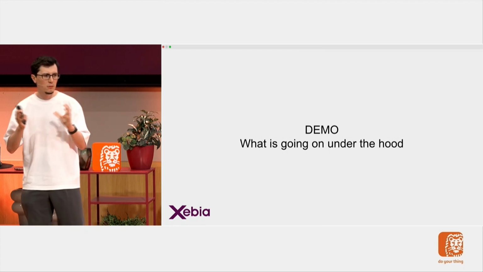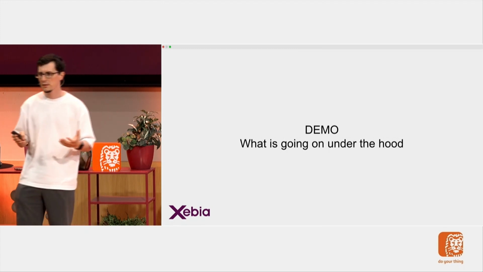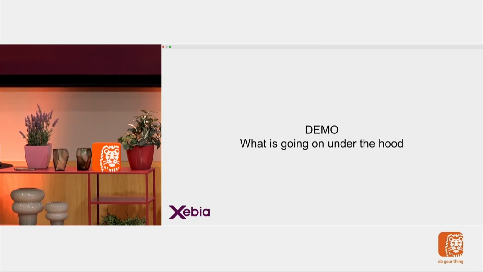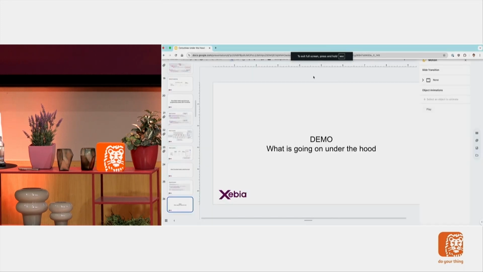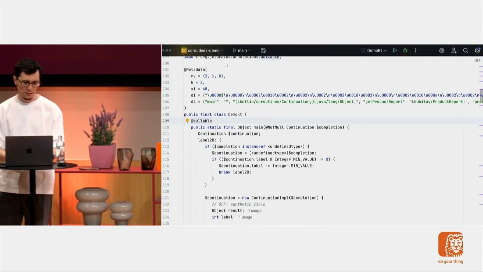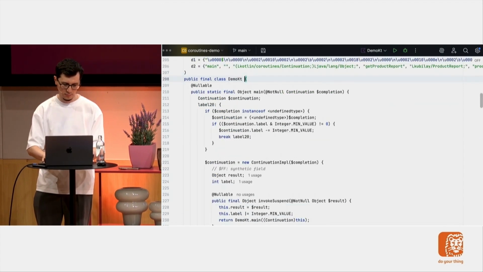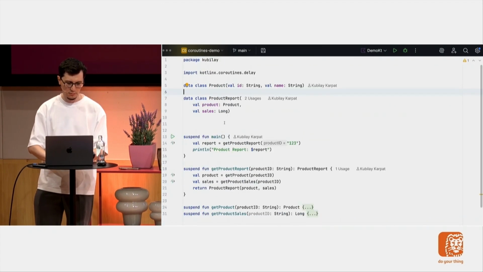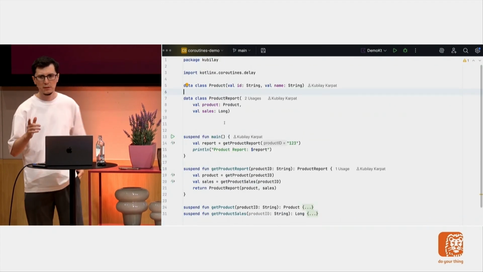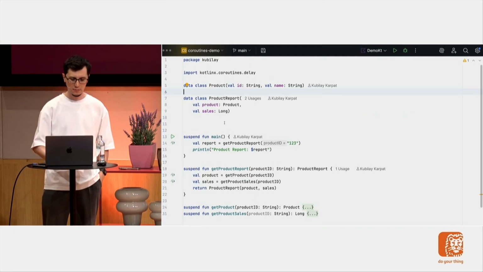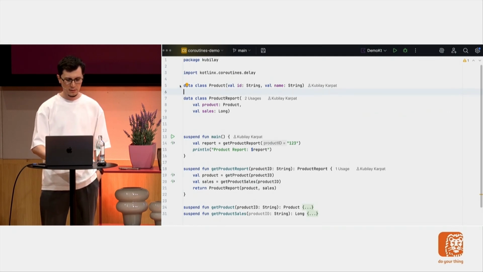And before going through all these slides, let's look briefly at what's actually under the hood, because IntelliJ gives me a quite nice tool. Sorry. Right, so you can see it. Is it visible enough? Great, nodding heads. So I have the same example here.